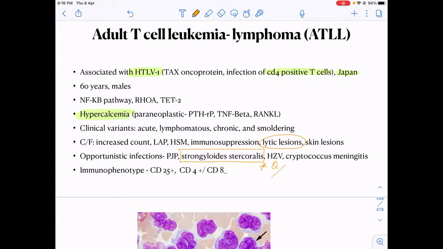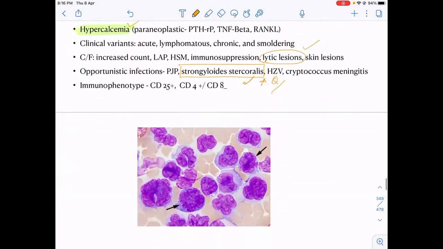Questions have been asked on Strongyloides stercoralis; apart from this, Pneumocystis and herpes, and it is affecting the CD4 positive T cells. Okay, so in ATLL we have to remember HTLV, CD4 positive T cells, common in Japan, associated with hypercalcemia. Acute leukemia-like presentation can have lytic lesions and is associated with opportunistic infections like Strongyloides stercoralis.